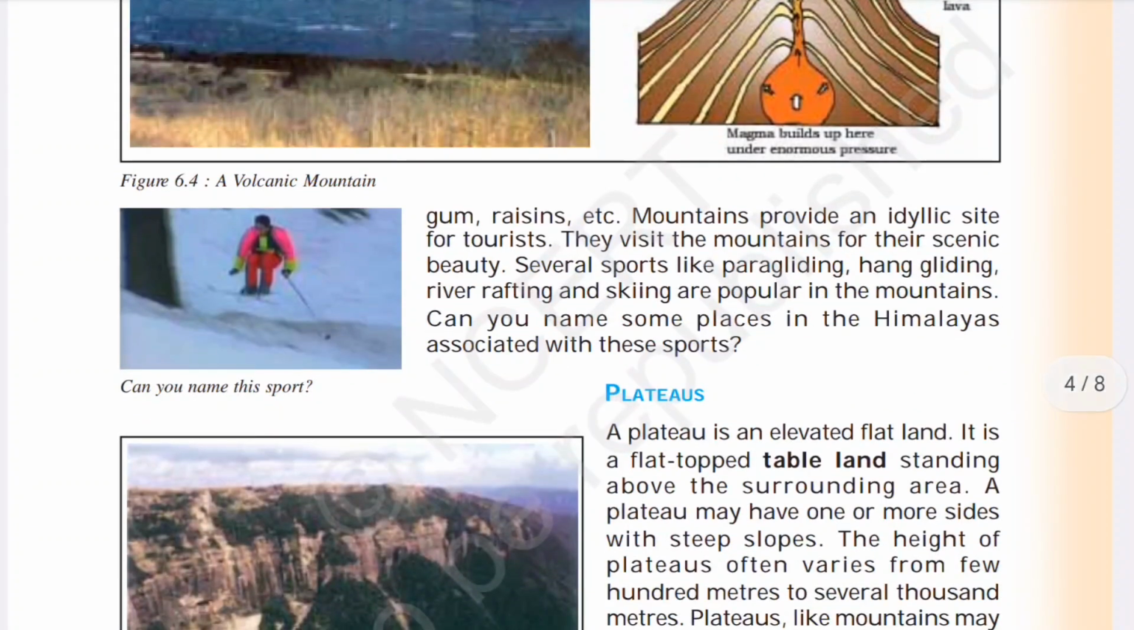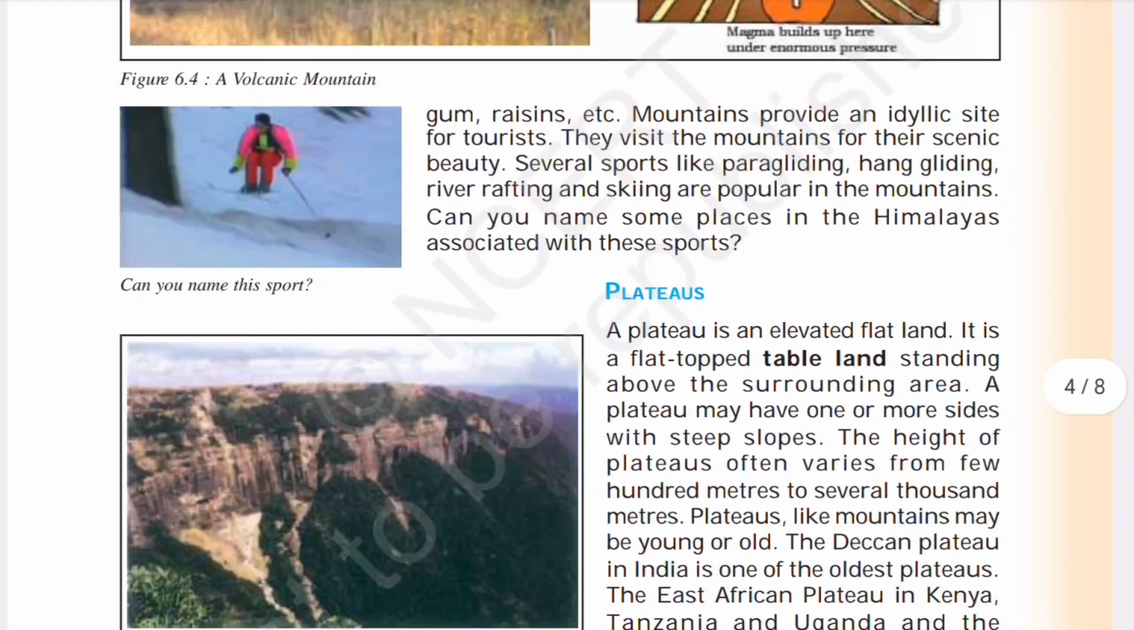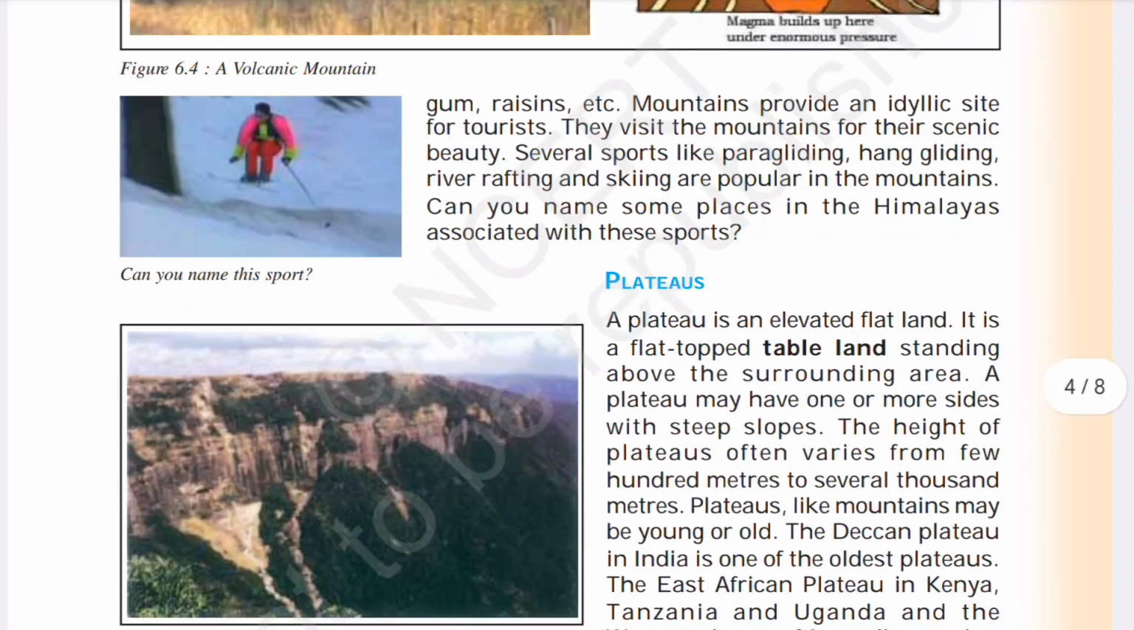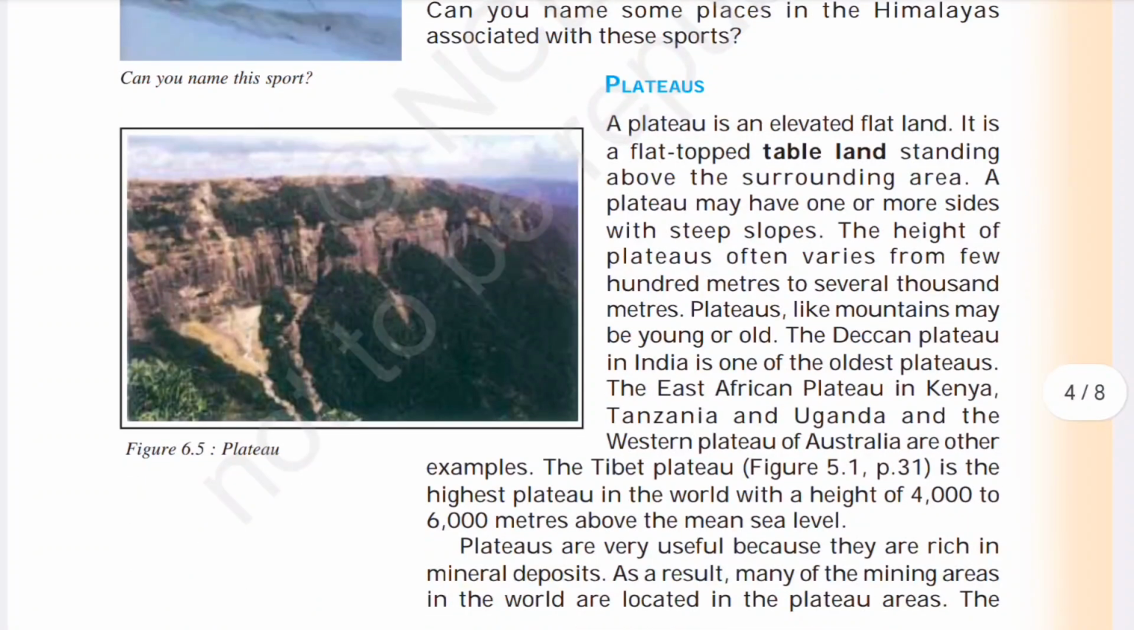Mountains provide an ideal site for tourists. They visit the mountains for the scenic beauty. Several sports like paragliding, hang gliding, river rafting, and skiing are popular in the mountains. Can you name some places in the Himalayas associated with these sports?